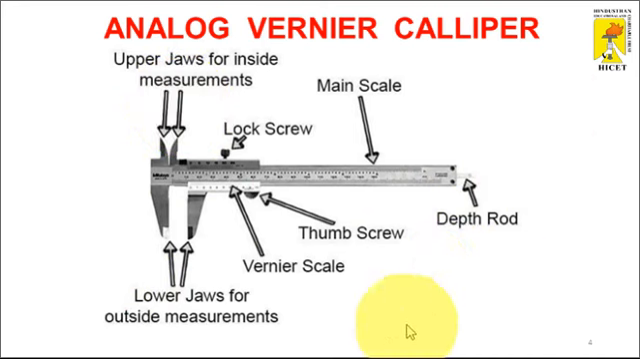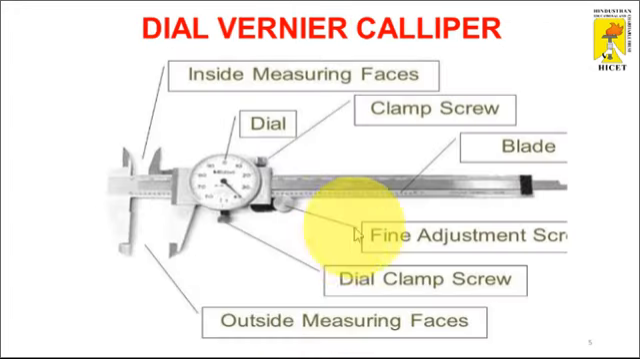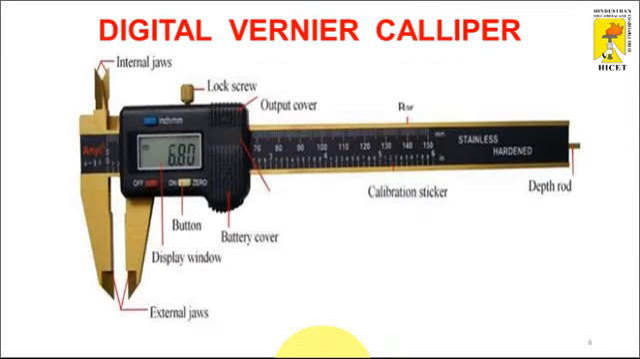In the dial type of vernier caliper, we use a dial indicator above the vernier caliper. This dial indicator is used to read the values easily, depending upon the movement of the scale. The remaining parts of the dial vernier caliper are the same.